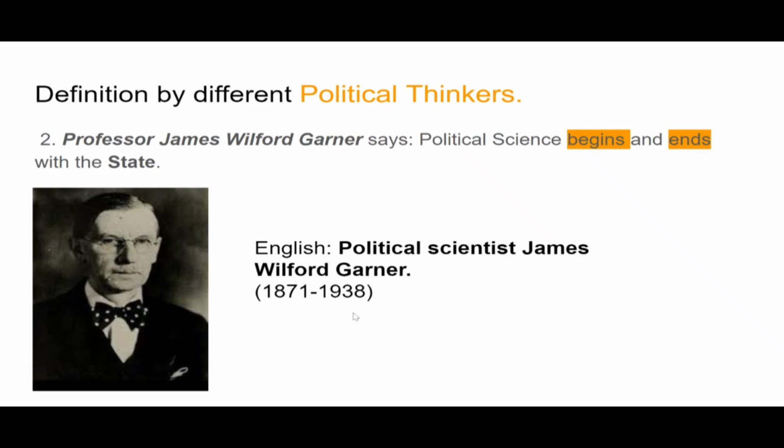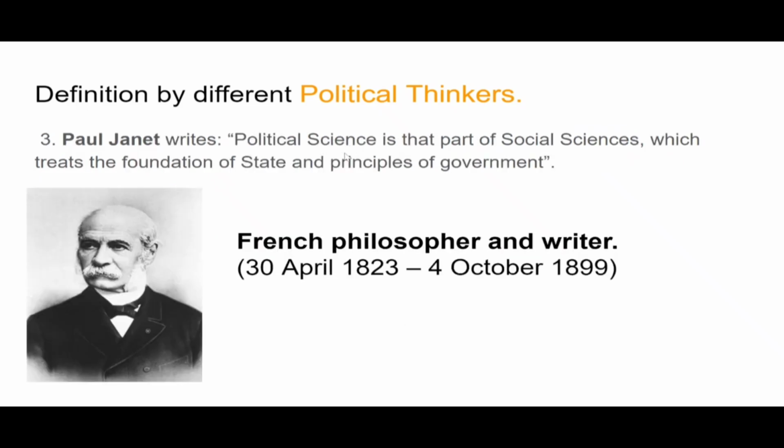Professor James was a political scientist, and there's another political thinker here, Paul Janet. Paul Janet was a French philosopher and writer. He says that political science is that part of social sciences, and you have to put emphasis on this, which treats the foundation of state and principles of government.